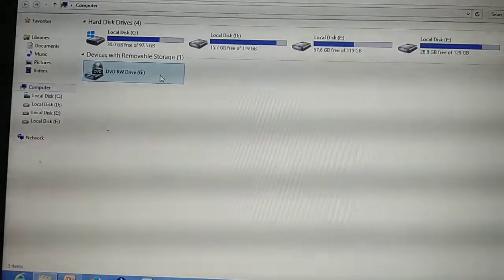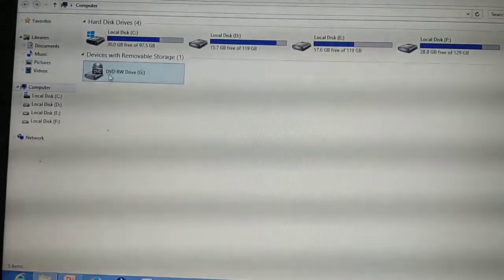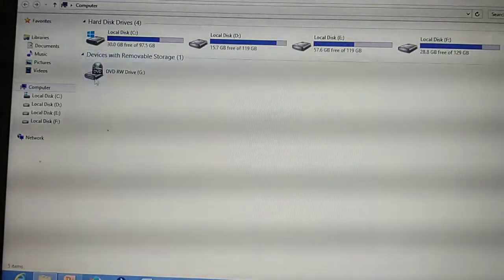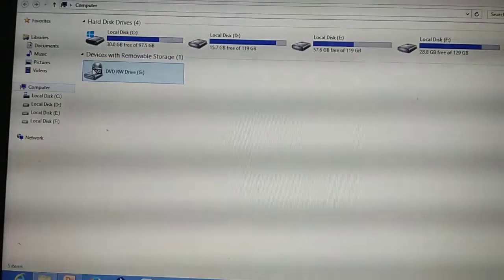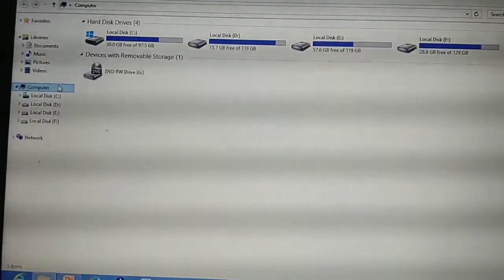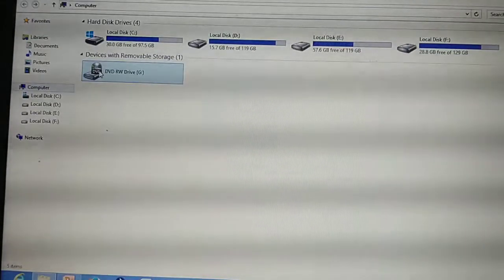Next thing you have studied: DVD or CD. What's the use of this drive? If you are playing a CD or DVD, that particular CD or DVD will display here. Understand what I am telling? This is the second drive.